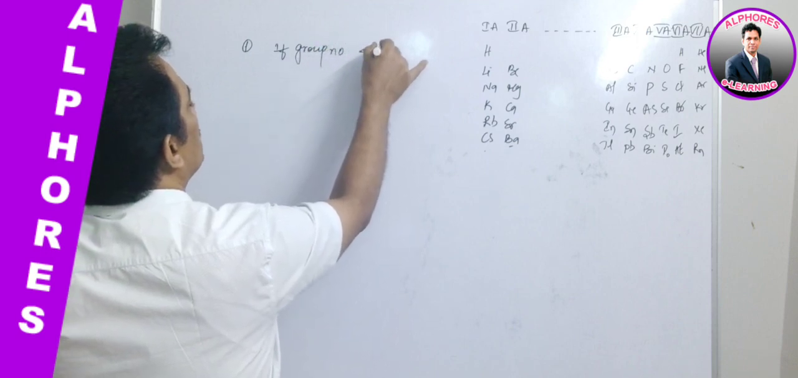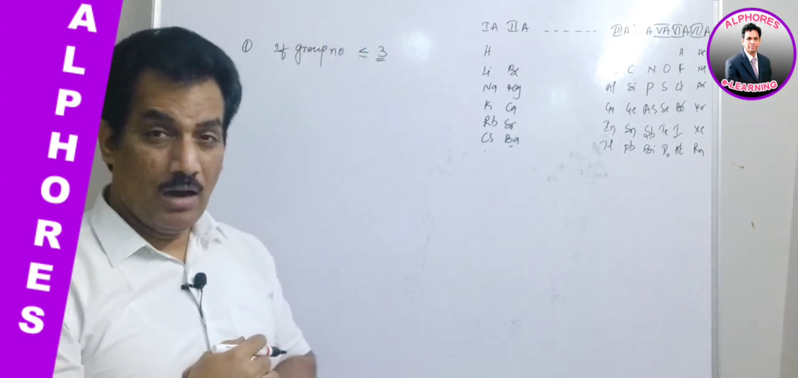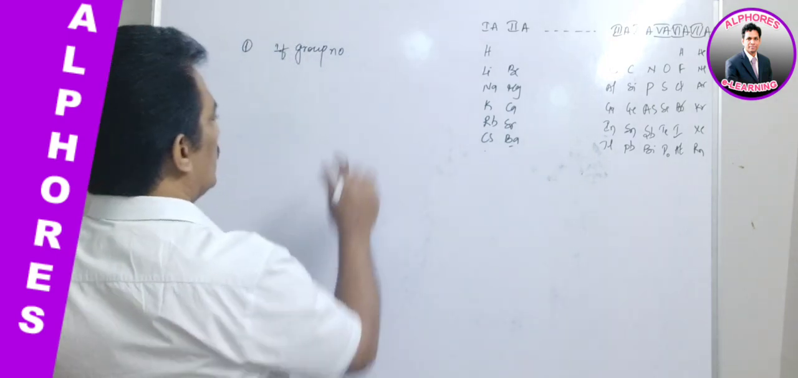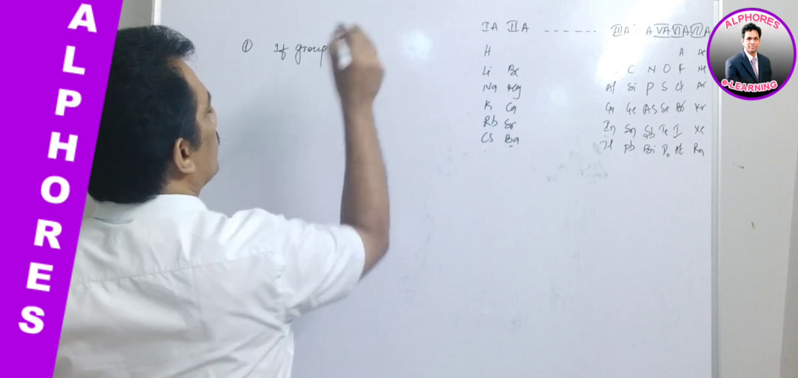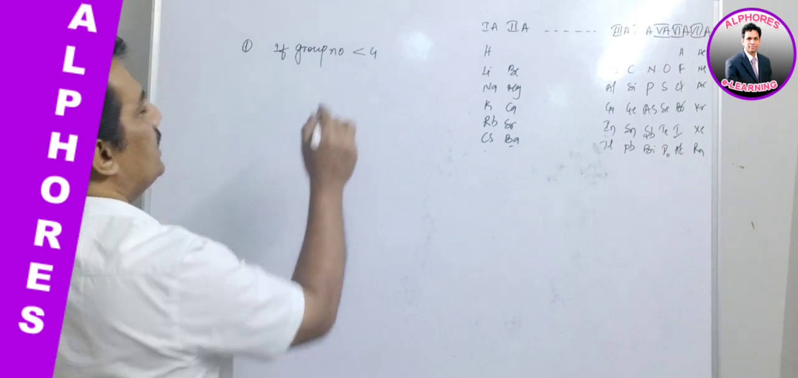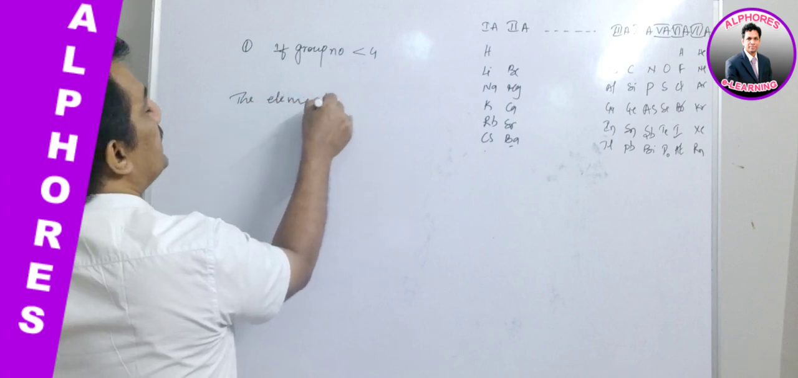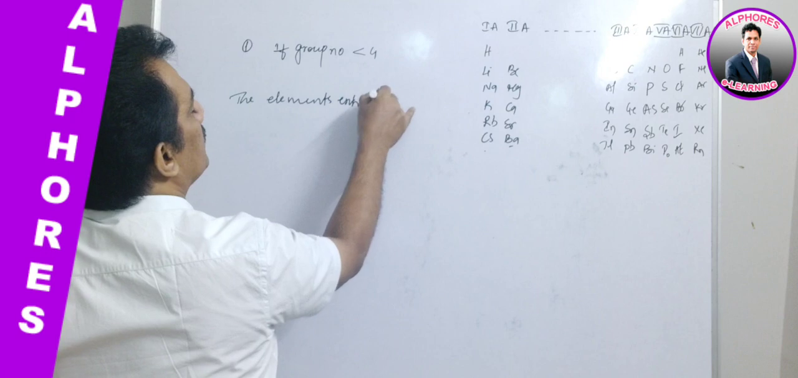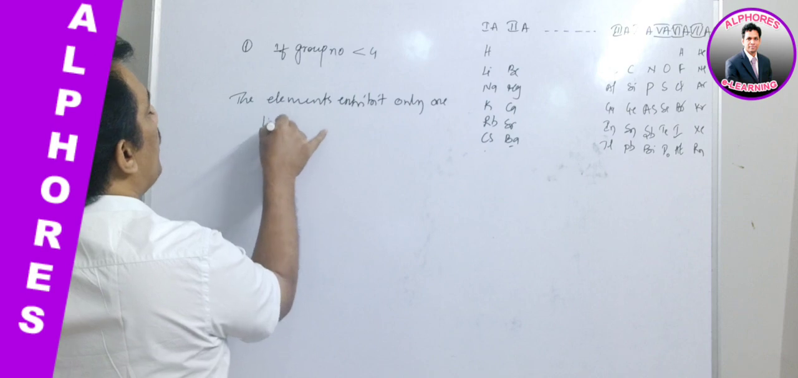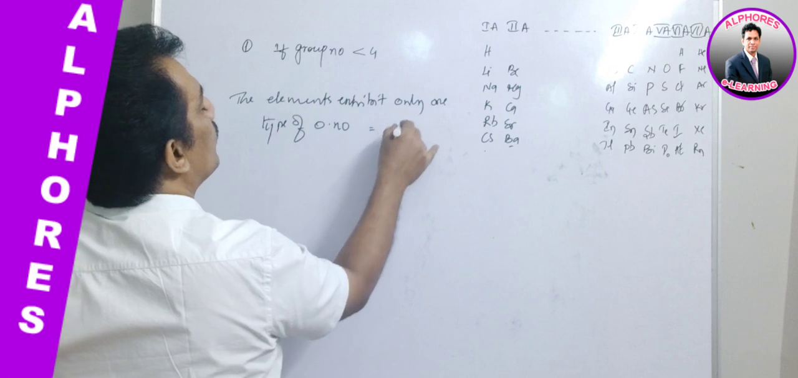The first one: if the group number is less than or equal to 3, or simply we can say if the group number is less than 4, meaning up to 3. Clear? In such a case, the elements exhibit only one type of oxidation number, that is equal to the group number.